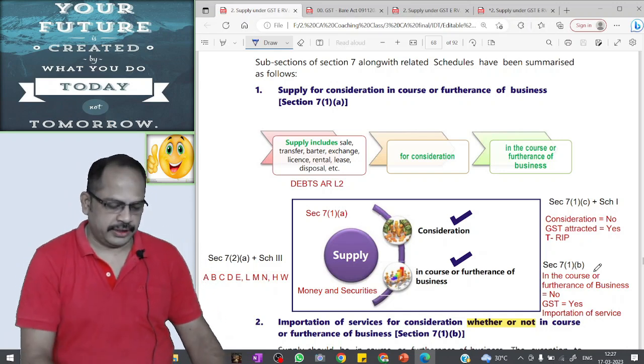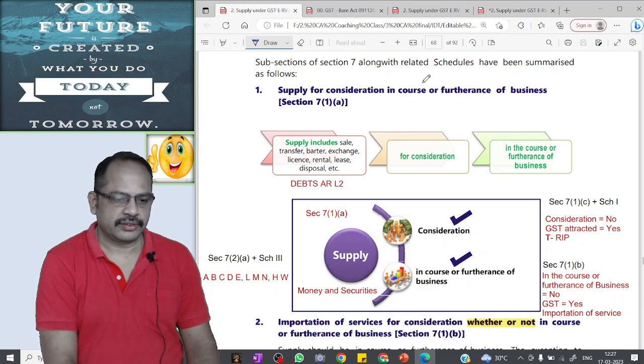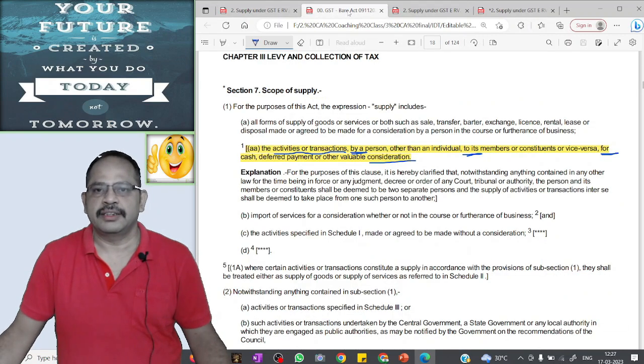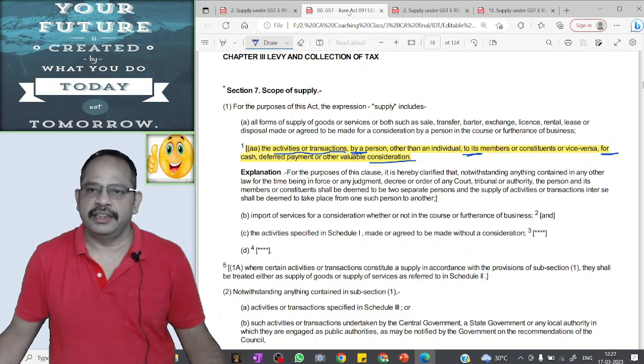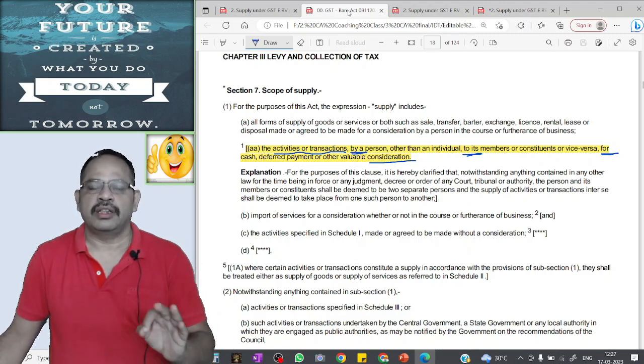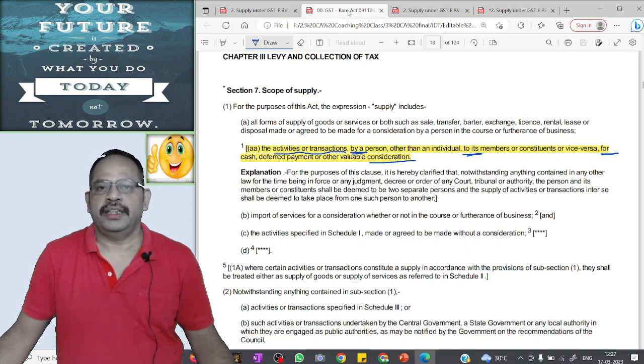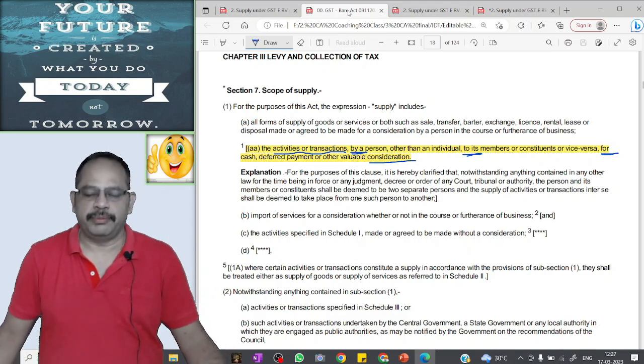Now, one more item is included in it. That is, activities or transactions by a person other than an individual to its members or constituents or vice versa for cash, deferred payment or other valuable consideration is also treated as a supply. It's a taxable event and GST will be attracted.